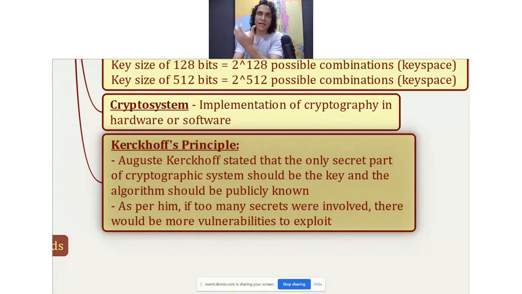He was of the opinion that the algorithm should be publicly known, but the only secrecy should come from the key. As per him, if too many secrets were involved, there would be more vulnerabilities to exploit. But it's an ongoing debate. Some people think that we should keep the algorithms private as well. Some organizations, for example some military or government organizations, want to use their own proprietary encryption algorithm and do not want to make it public. There are both sides to this argument, but it's good to know that there is this principle, especially for exam purposes.